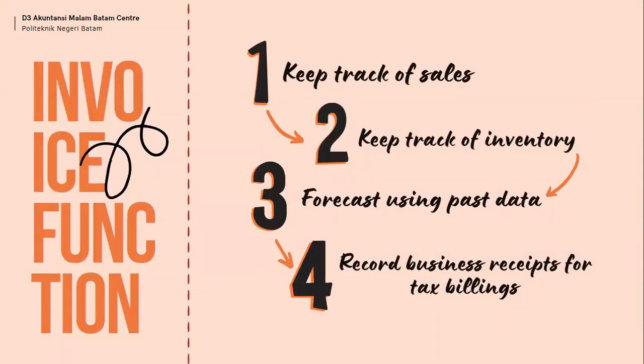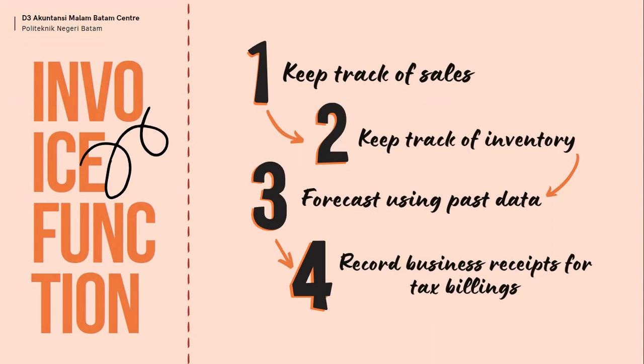Now, we go to the functions of an invoice. The functions of an invoice are, first, keep track of sales. The purpose of sales checking is to measure the success of current selling efforts as well as finding areas that can be improved. The benefit of sales checking is obvious: better process, quicker turnaround time, and more effective workflows.